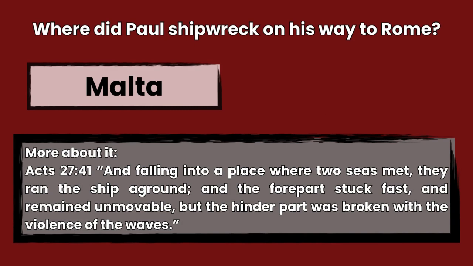The answer is Malta, Acts 27:41. And falling into a place where two seas met, they ran the ship aground, and the forepart stuck fast and remained unmovable, but the hinder part was broken with the violence of the waves.